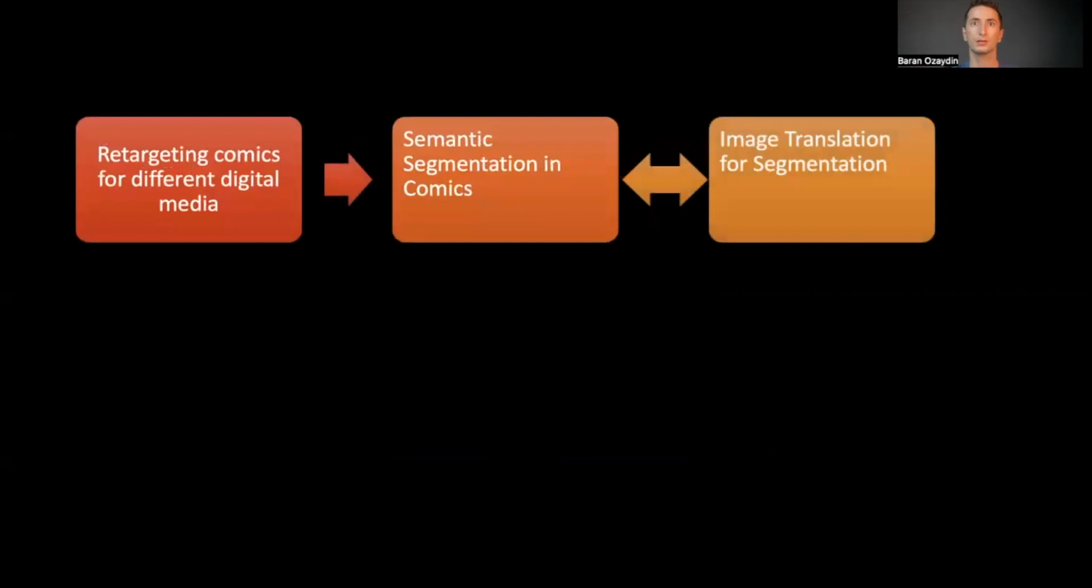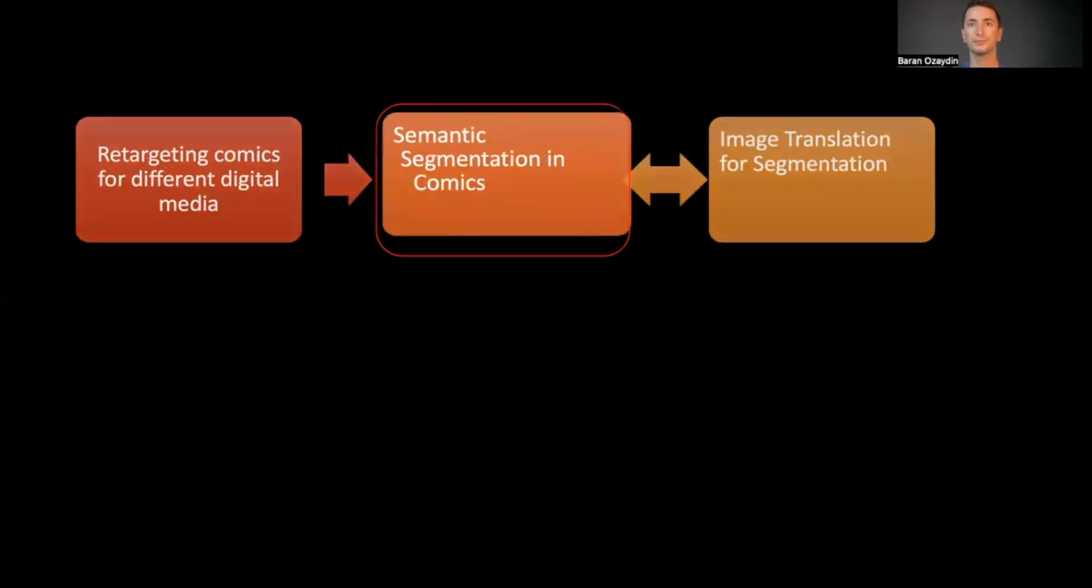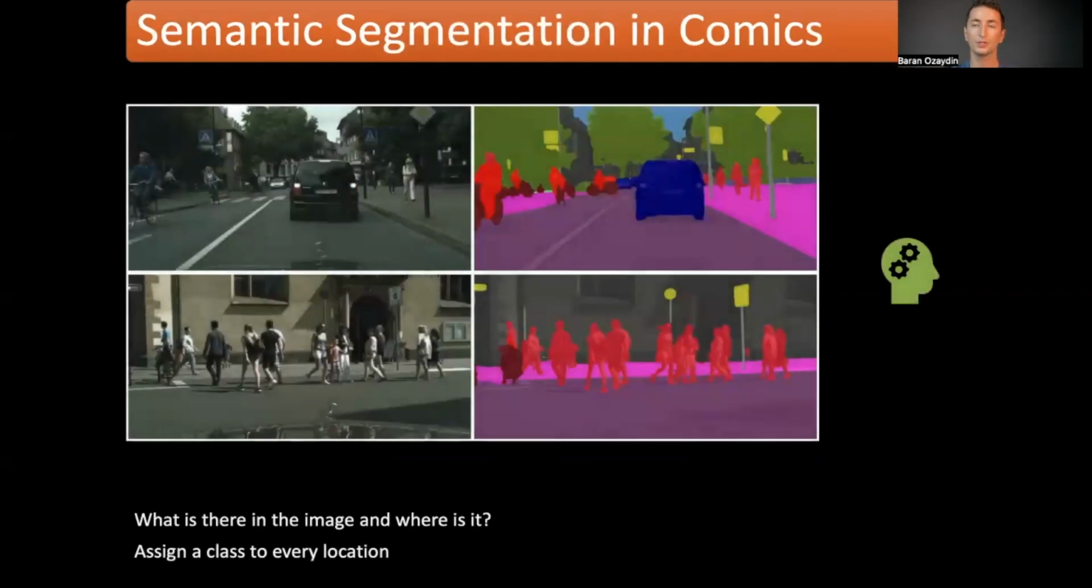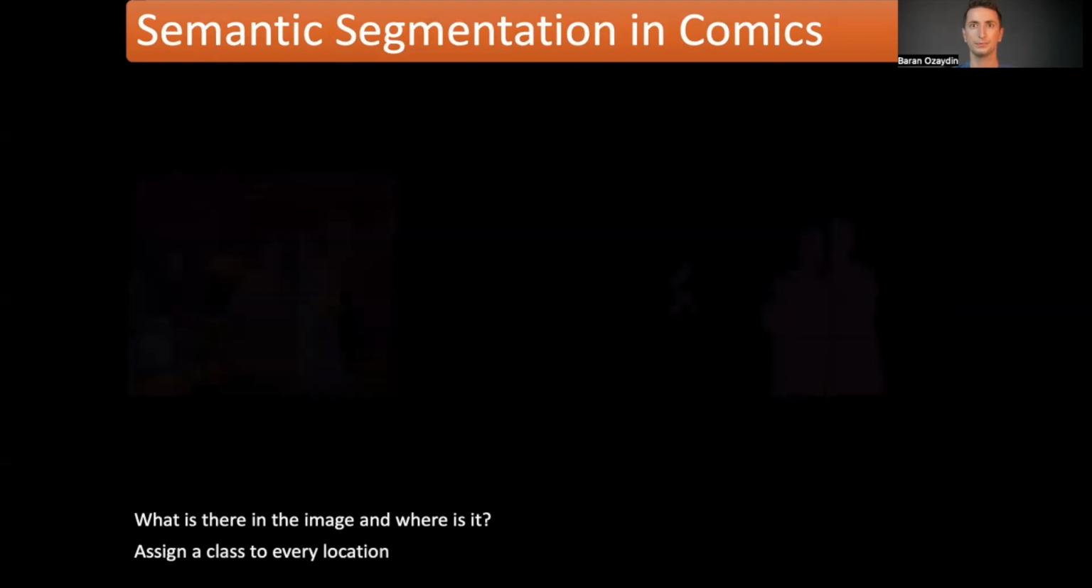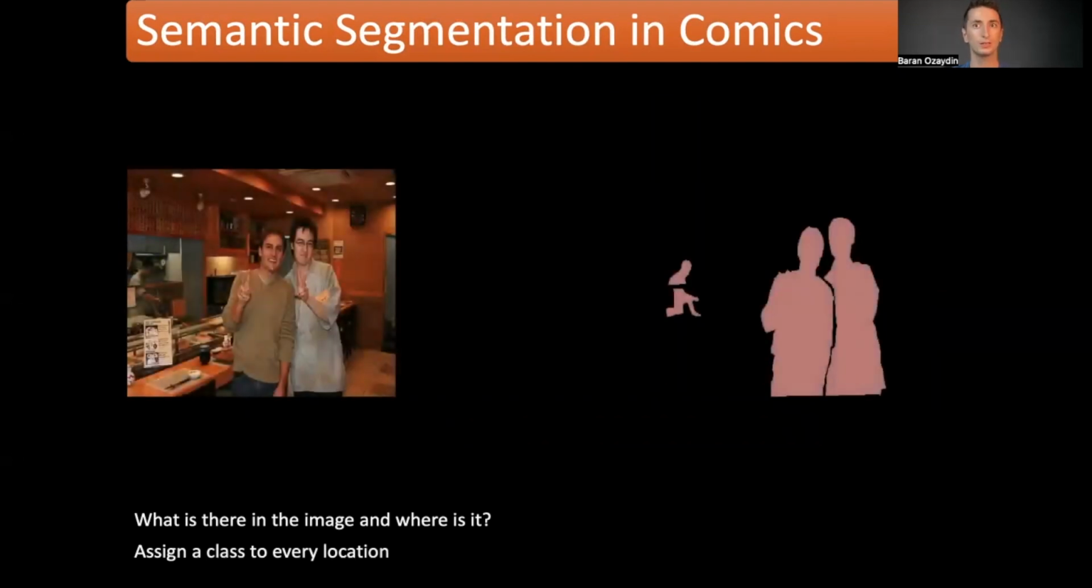So what is semantic segmentation? Semantic segmentation assigns a class to every location in an image. These classes can be cars, road, sky, etc. for a driving scene. Here is an example from a real-world driving scene dataset with segmentations. And this is an example from another real-world dataset.